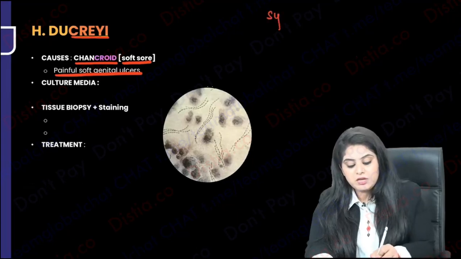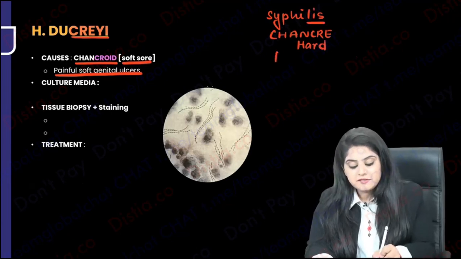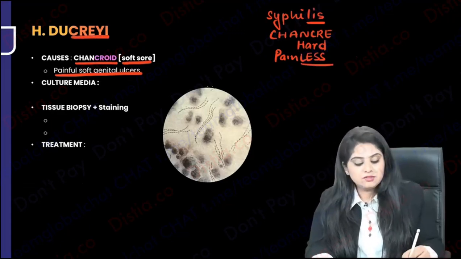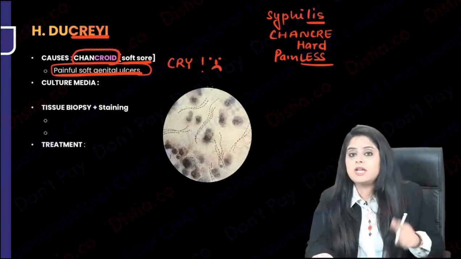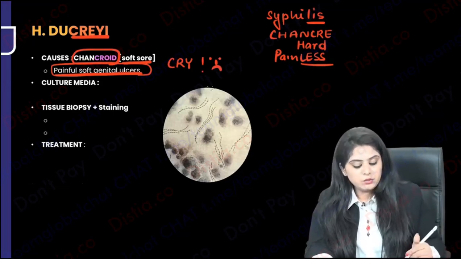Please note, you very commonly confuse it with syphilis because syphilis shows you a chancre, which is very, very hard. But the problem is, remember, the syphilis one is going to be painless, whereas Hemophilus ducreyi is going to be crying with pain. So this is going to be painful. So always remember, crying with pain, ducreyi, chancroid. Okay, so what is the culture media?